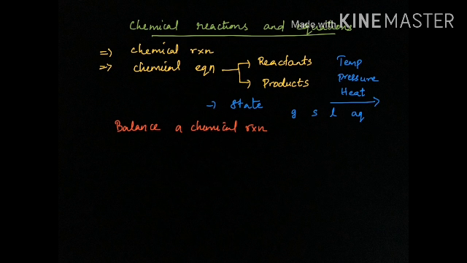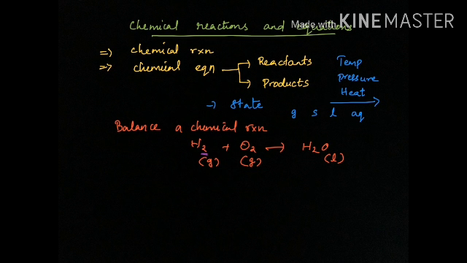So when you write a chemical reaction, for example, H2 plus O2 gives H2O, how do we balance it? First you need to write all the states in which it is existing. Oxygen is in the gaseous state, H2O is in the liquid state. Then how will you balance it? First you need to check the number of hydrogen atoms. Two atoms of hydrogen are here.